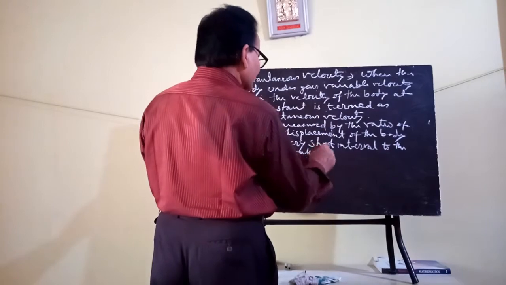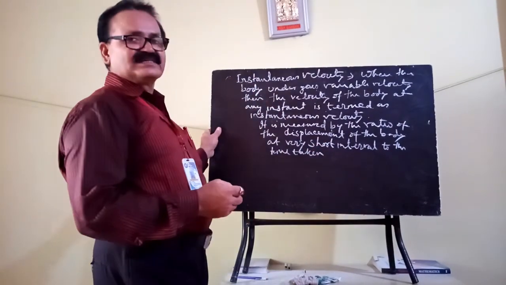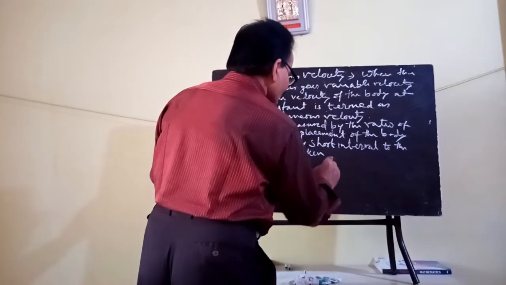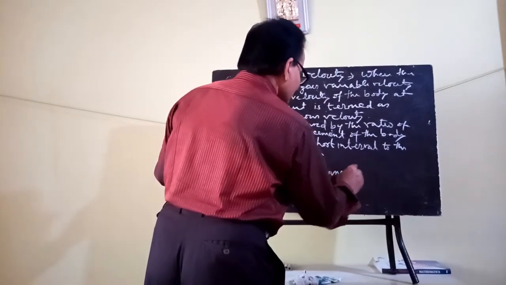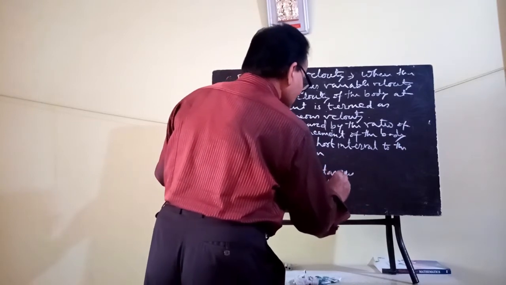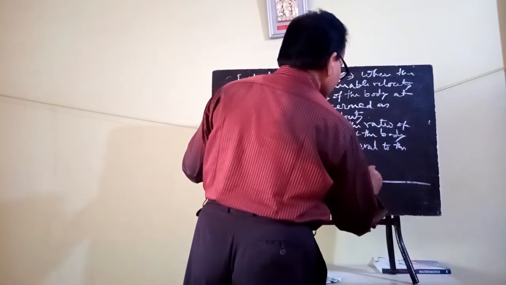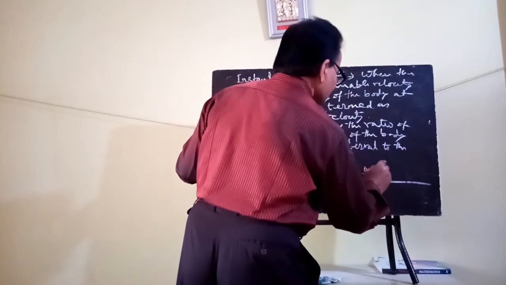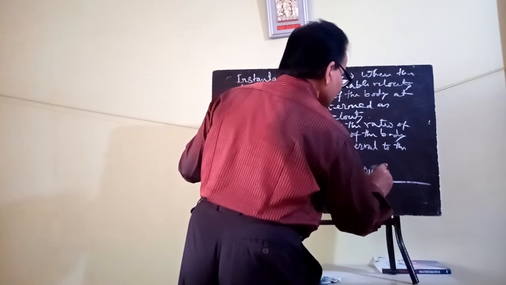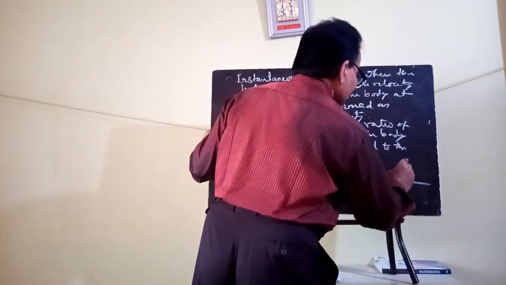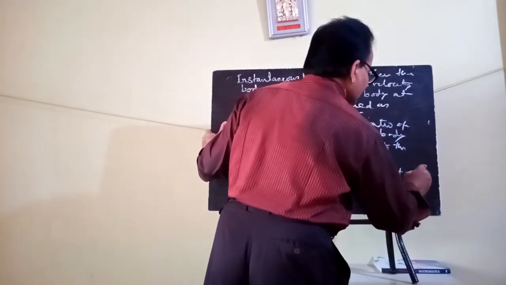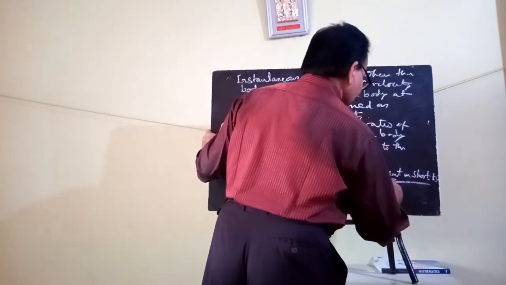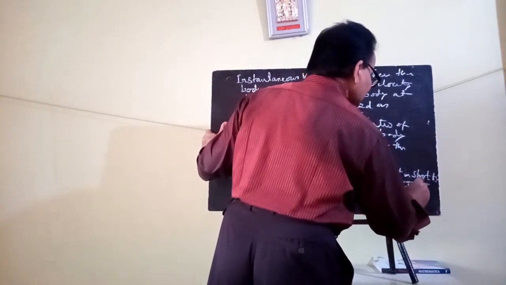Okay, this ratio will give you the value of instantaneous velocity. So instantaneous velocity equals displacement in a short interval, in a short time, by time taken.